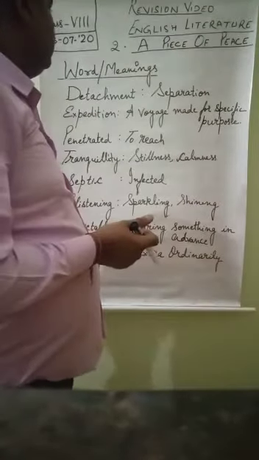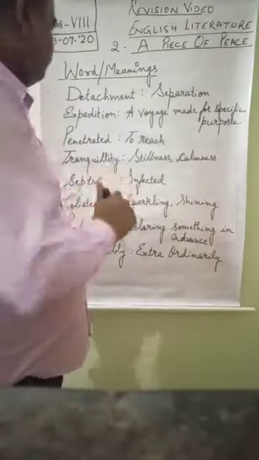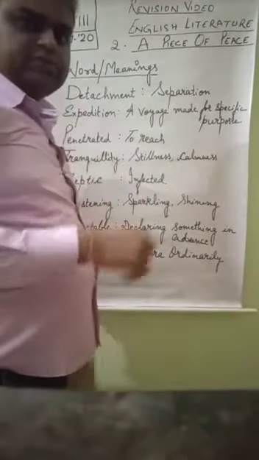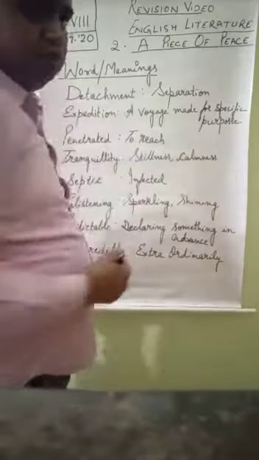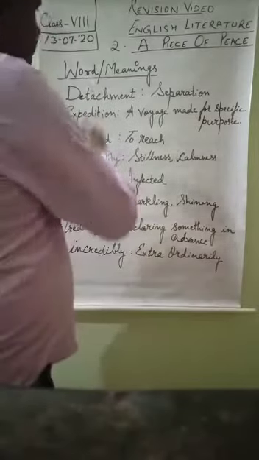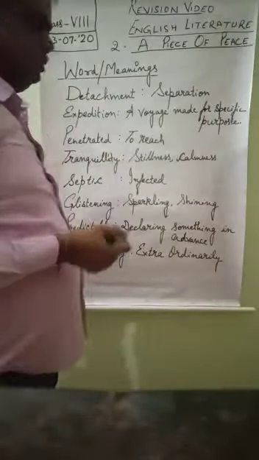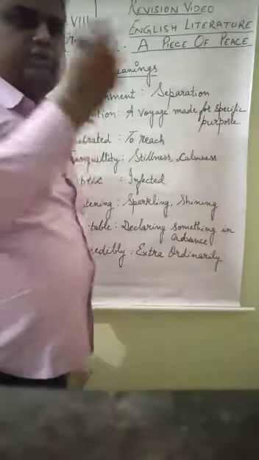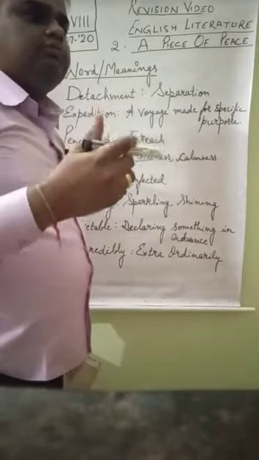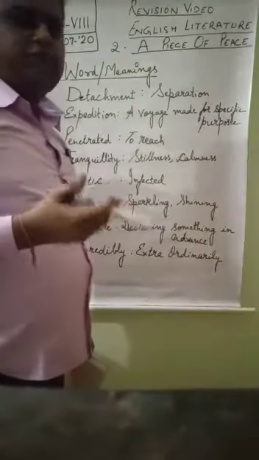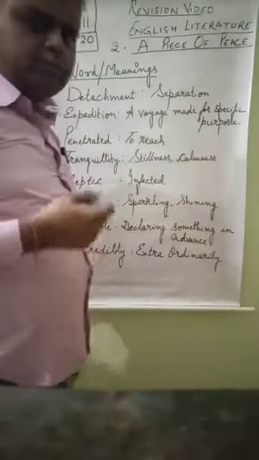First of all, we will be revising the word meanings that are given in the lesson. First is detachment. Attachment means coming closer, and detachment is the opposite. It is the antonym of attachment, and it means separation. Second is expedition. Expedition means going somewhere for discovering something, or for finding out any fact. It means a voyage made for a specific purpose.